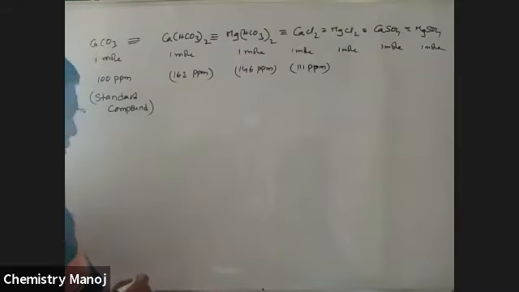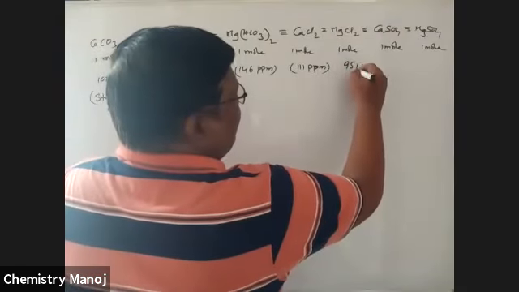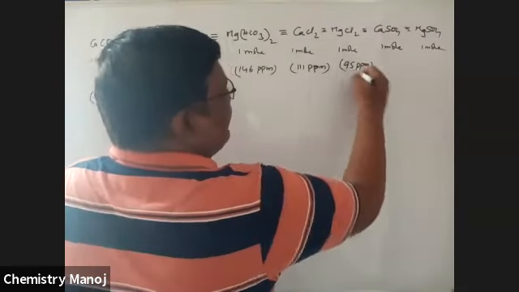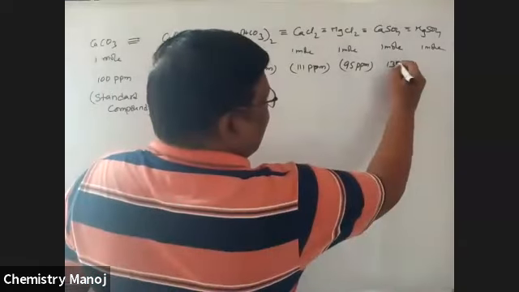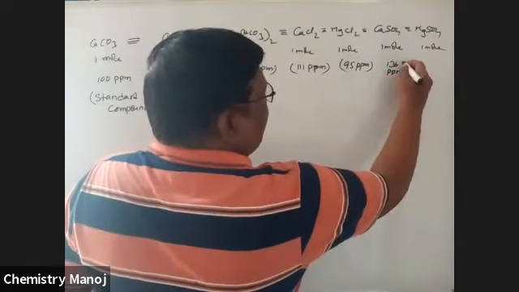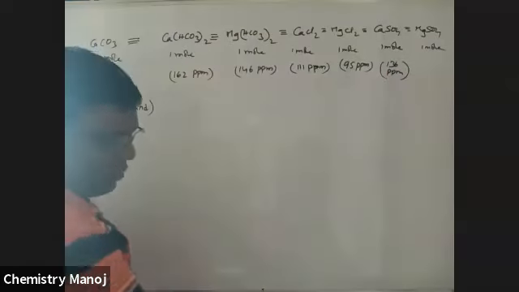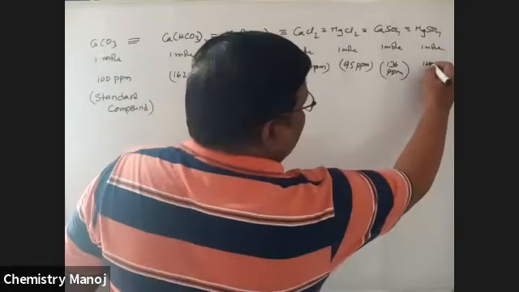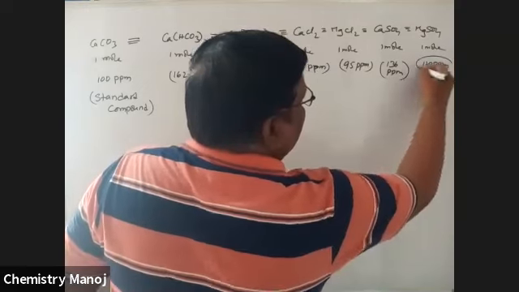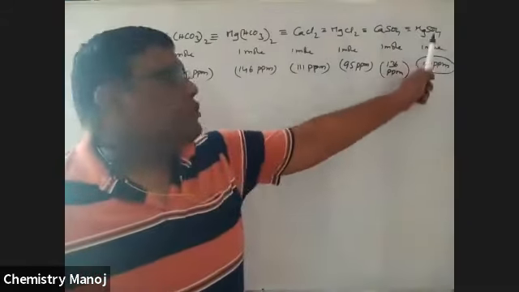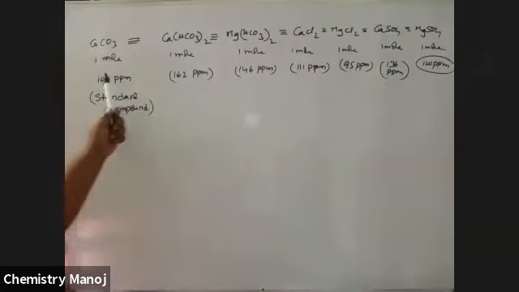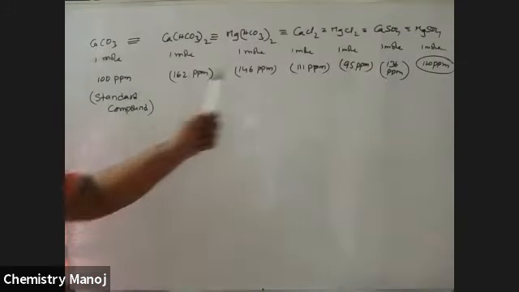111 ppm. MgCl2 is 95, and its molecular weight is 95 ppm. Calcium sulfate is 136 ppm. Next, magnesium sulfate, which is 120 ppm. That means 120 ppm MgSO4 is nothing but 100 ppm CaCl2.